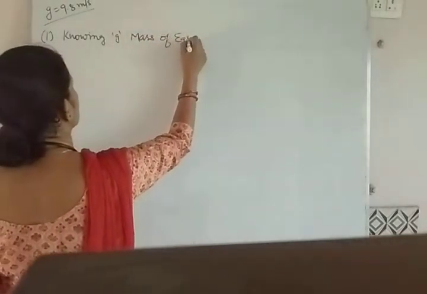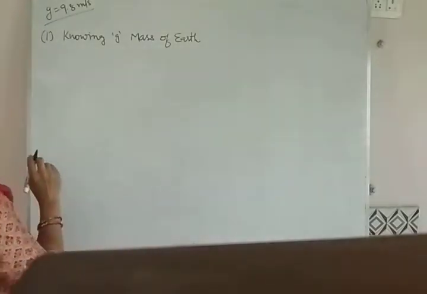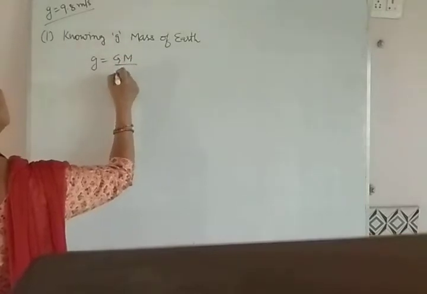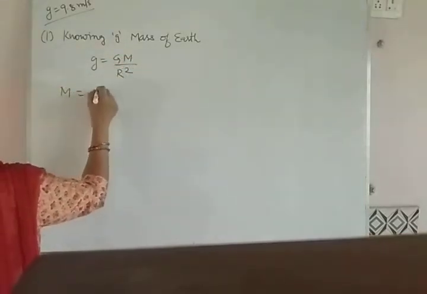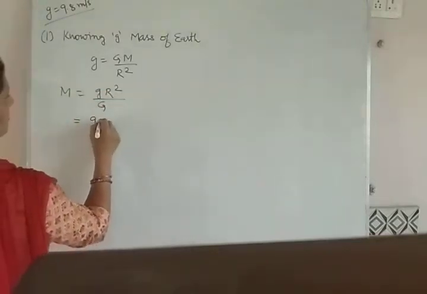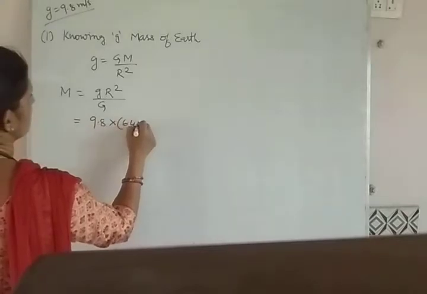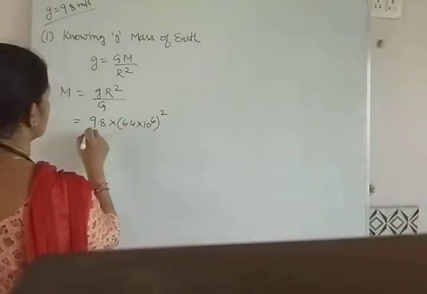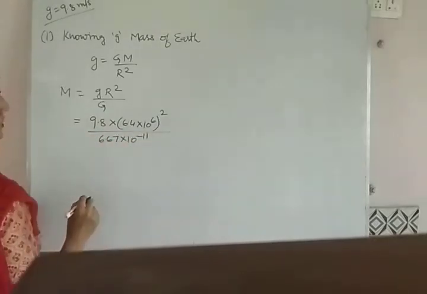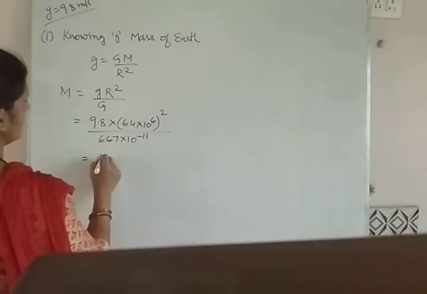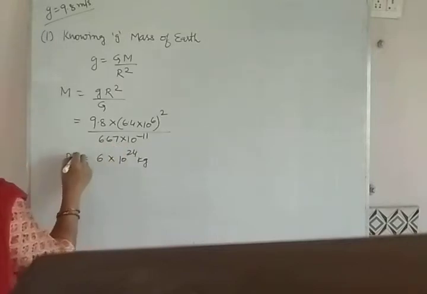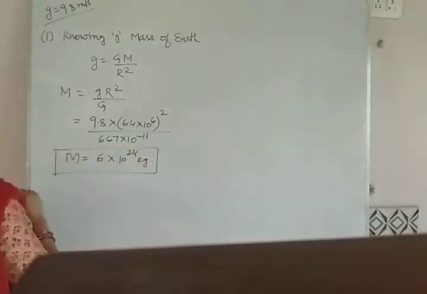We know small g is equal to GM by r square, and the mass can be g into r square by capital G. If we put the value 9.8 into 6.4 into 10 raised to power 6 whole square and 6.67 into 10 raised to power minus 11 Newton meter square per kg square, by putting these values, we can have the value 6 into 10 raised to power 24 kg. This is the mass of earth.